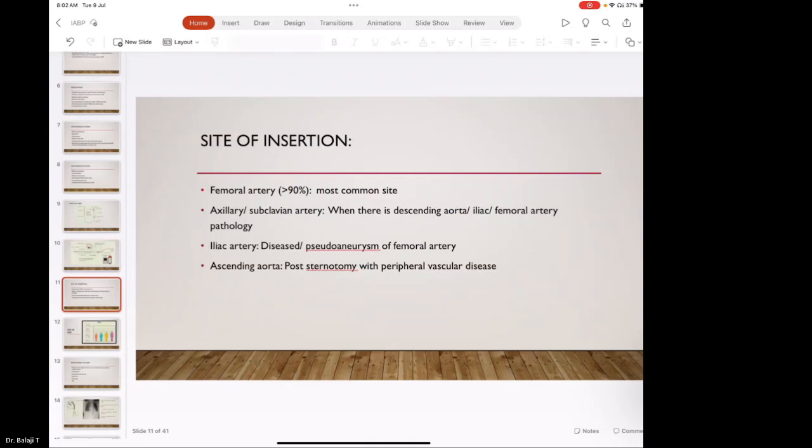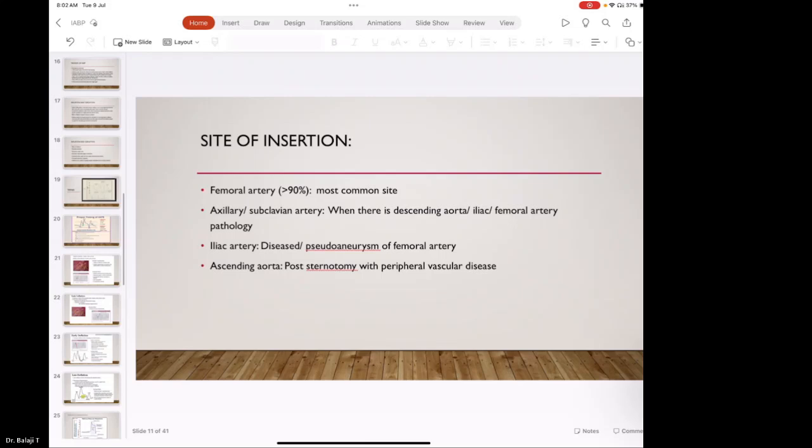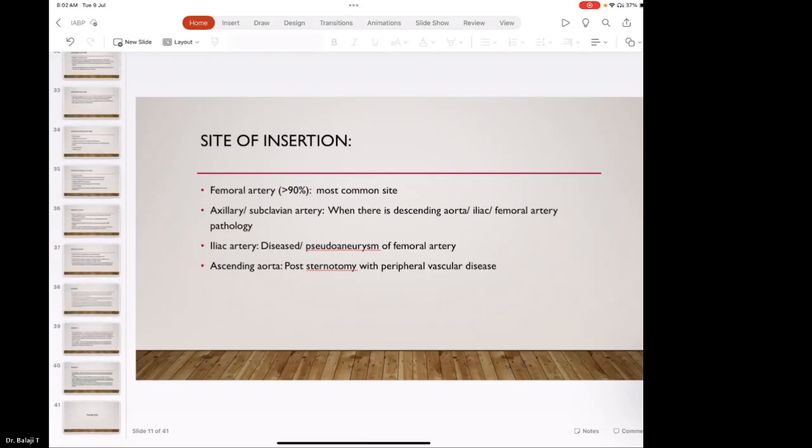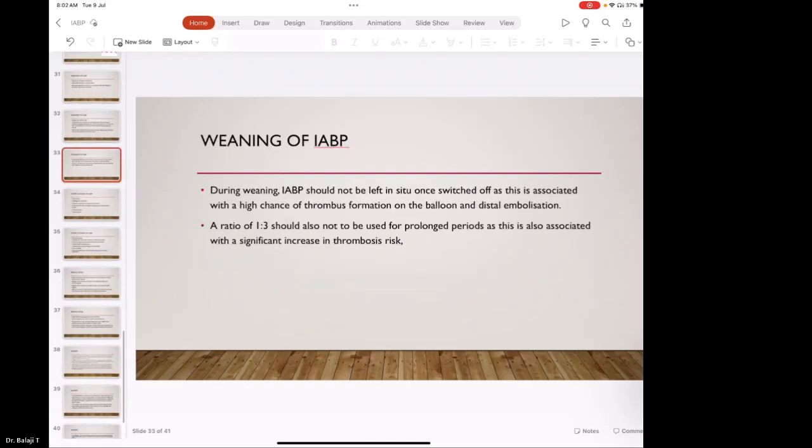So insertion is important, and you did not mention anything about the removal of the balloon catheter. That is also exceedingly important. The removal of the balloon catheter after weaning should be done with pressure on the femoral artery or the axillary artery for a minimum of 15 to 20 minutes. Yes, 30 minutes you have to give.